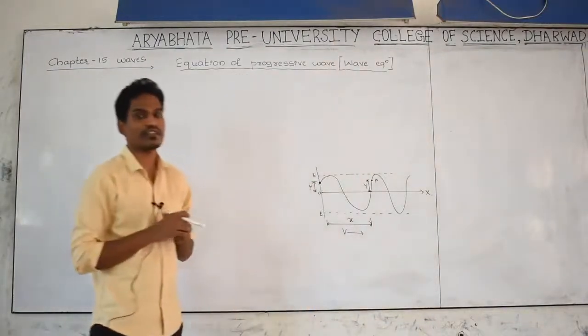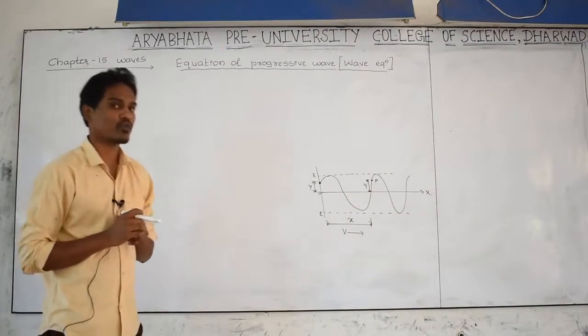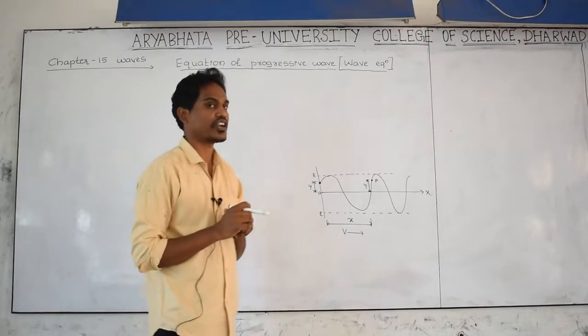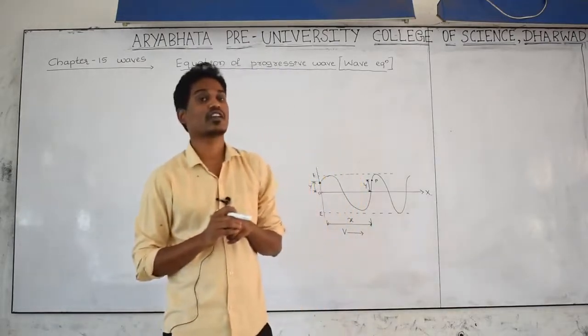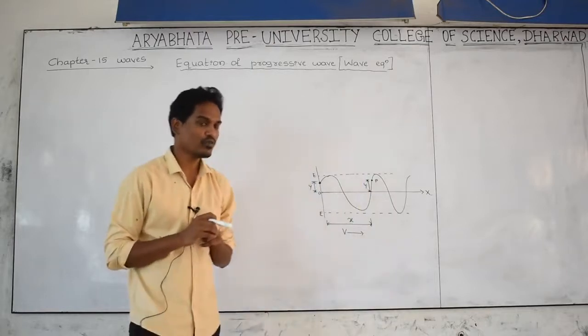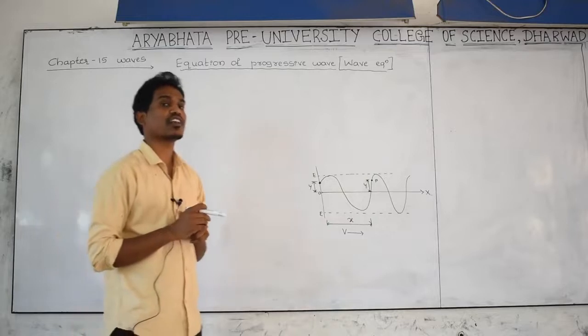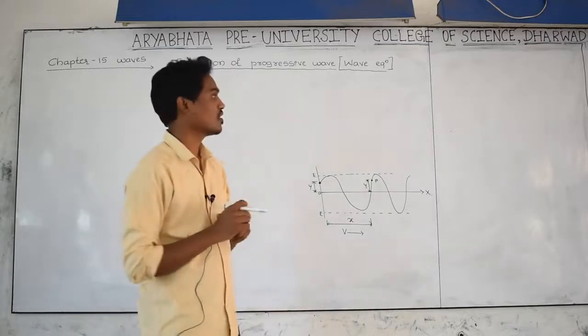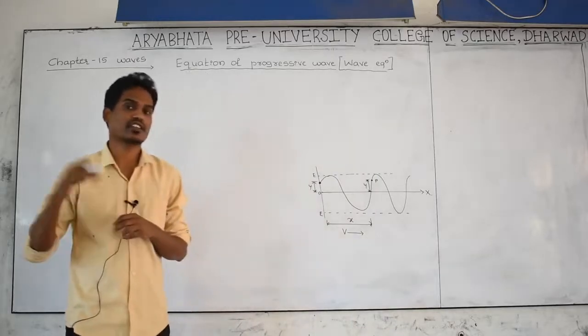In the previous class we discussed two types of waves: one is a progressive wave, another is a standing wave. Another name of a progressive wave is a travelling wave because it keeps on travelling, and a standing wave's other name is a stationary wave. We didn't discuss the stationary wave or standing wave yet, we can discuss it later.